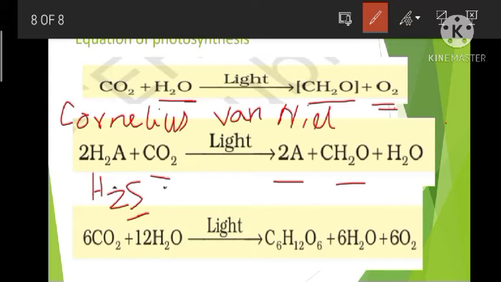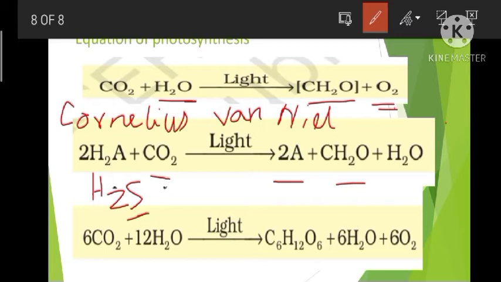But Cornelius said that it is not from carbon dioxide that the oxygen is evolved, but from water. Because water is the hydrogen donor from which the hydrogen can reduce carbon dioxide to carbohydrate, and as a result the oxygen will be released out. And it was later proved by various radioisotopic techniques also.